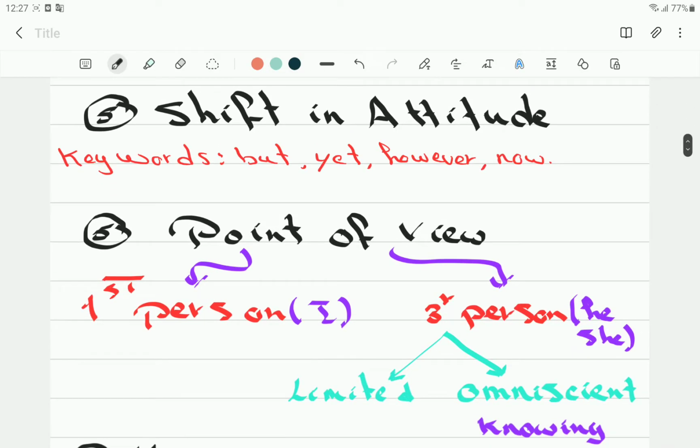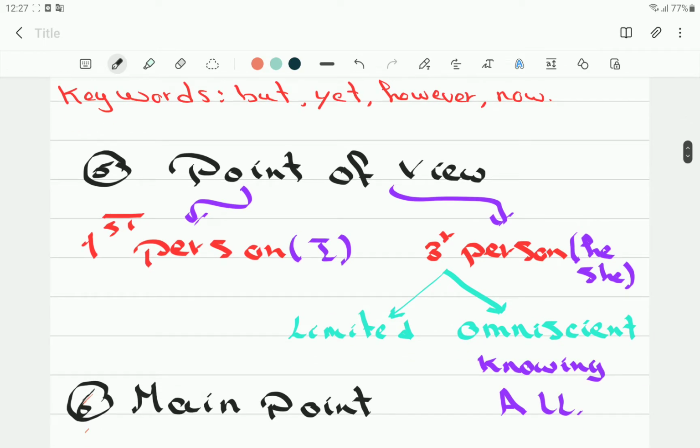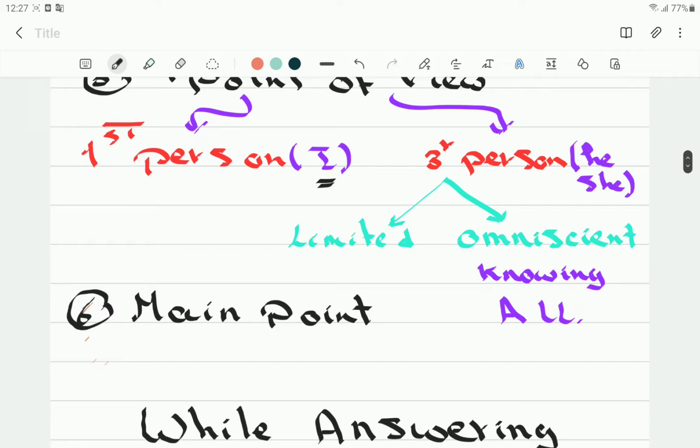The last one is the point of view. And what do I mean by point of view? The narration. Who is narrating the story? Is it one of the characters? Then you will find the word I. We call this first person. Or a third person, someone who is not a character, using words like he, she and they. So these are the keywords to know the third person. And we again have 2 types of third person. Limited, which is limited to only one character. You know everything about him, how he thinks or she thinks, how he or she feels. That's limited to only one character.